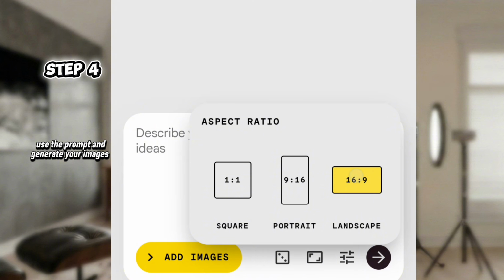I'll leave it at this particular one that is showing yellow. It means it has been selected. That's landscape. If you want it in portrait form, that's TikTok or YouTube Shorts kind of form, select this portrait one. You want your image to come in this form, but I want my image to come in this form, so I'll select this one.